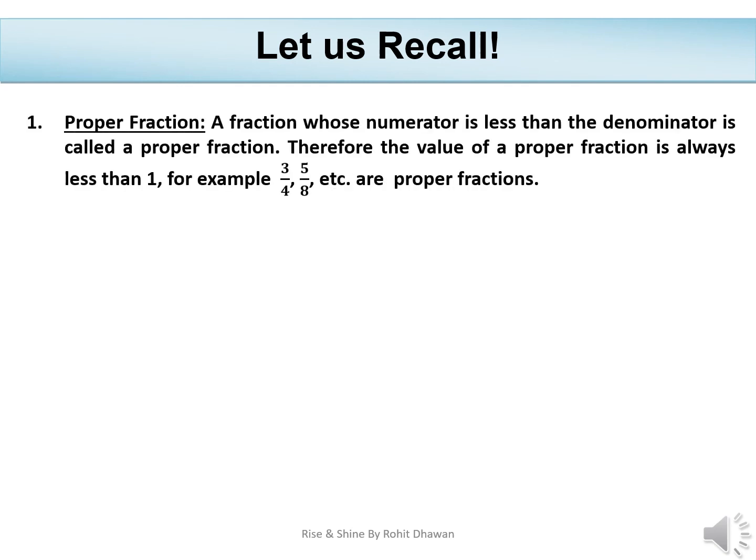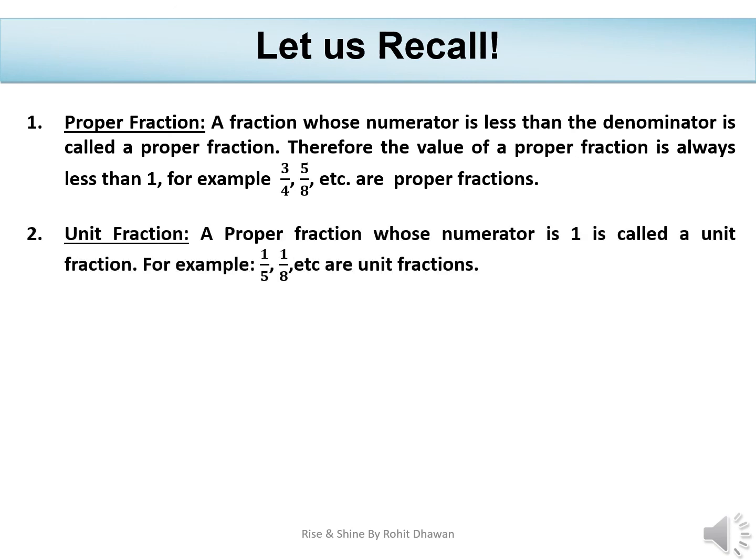My dear students, I'm sure that by now you must have all understood the types of fractions. So let us recall. A fraction whose numerator is less than the denominator is called a proper fraction. Therefore, the value of a proper fraction is always less than 1. For example, 3 by 4, 5 by 8, etc. are proper fractions.